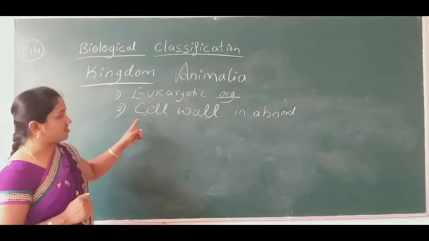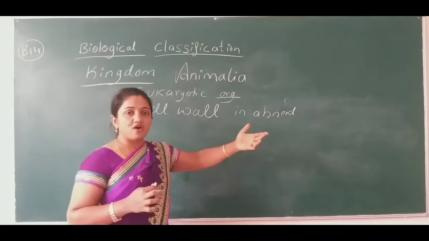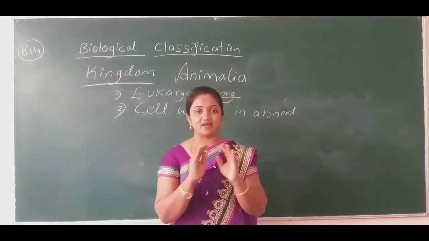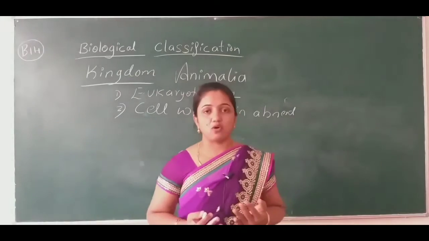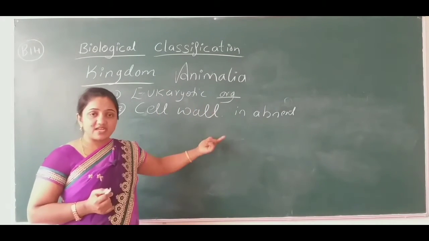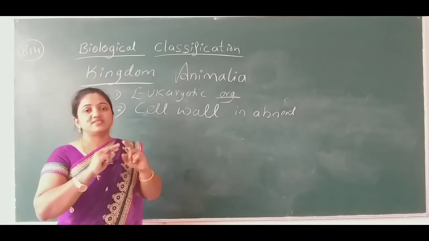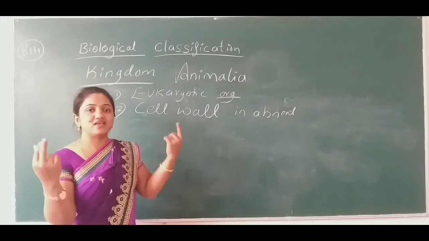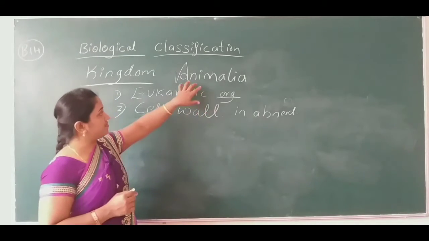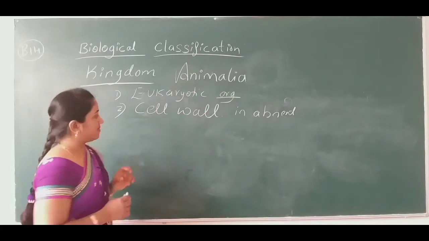In animals, the cell wall is absent. Then which membrane covers all the cell organelles? One cell membrane will be there. That membrane itself covers the cell components and cell organelles. The true cell wall is absent in the kingdom Animalia.